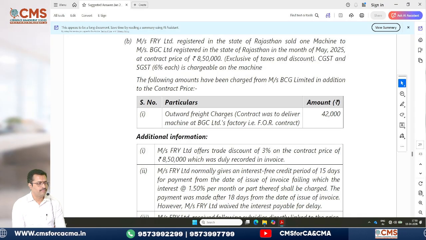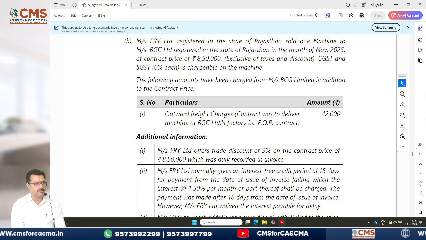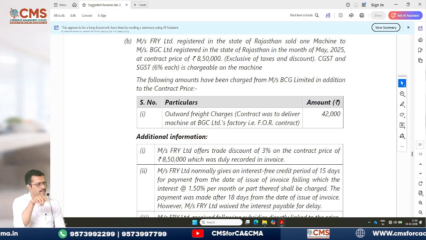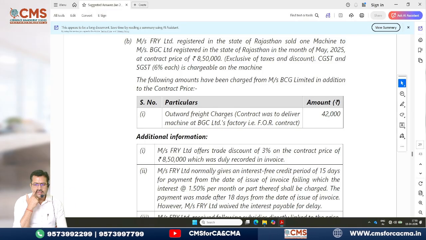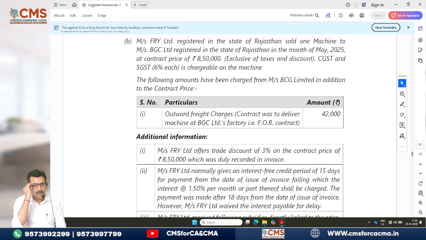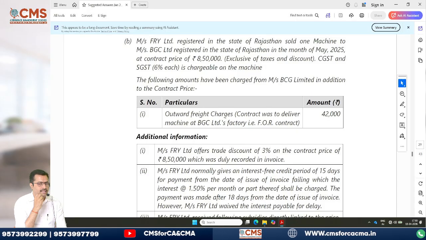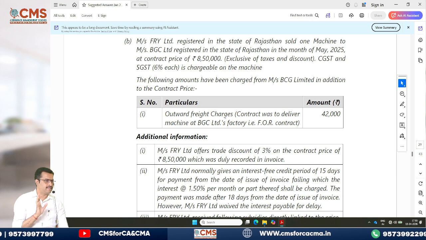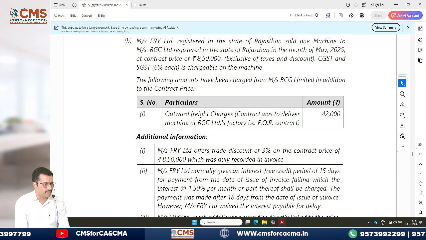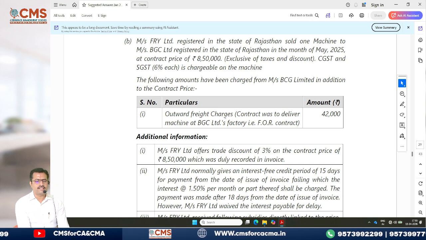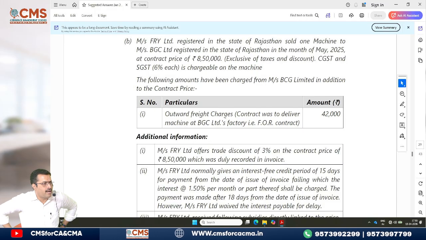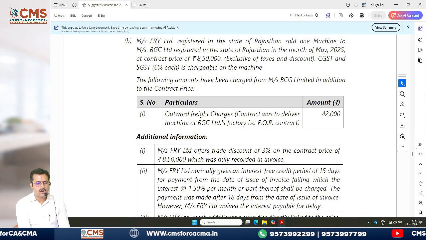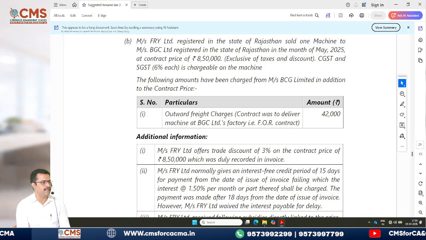Fry Limited, registered in the state of Rajasthan, sold one machine to BGC Limited, registered in the state of Rajasthan, which is intrastate supply, in the month of May 2025 at a contract price of 8,50,000 exclusive of taxes and discount. CGST and SGST 6% each is chargeable on the machine. The following amounts have been charged from BGC Limited in addition to the contract price. What are they? Outward freight charges. Contract was to deliver machine at BGC Limited's factory.